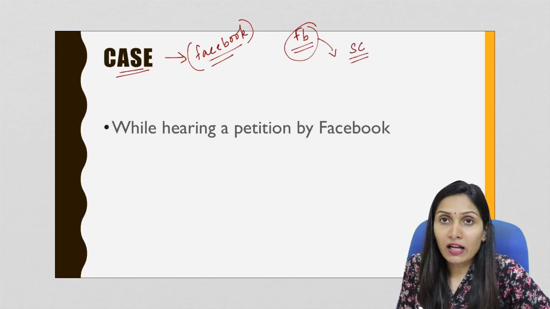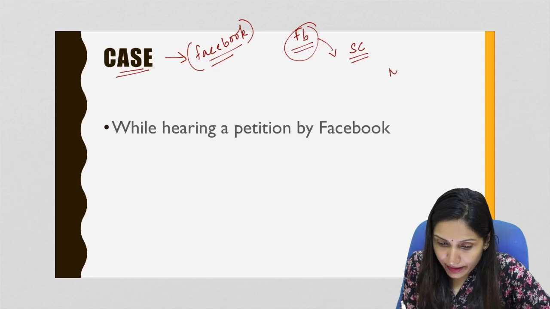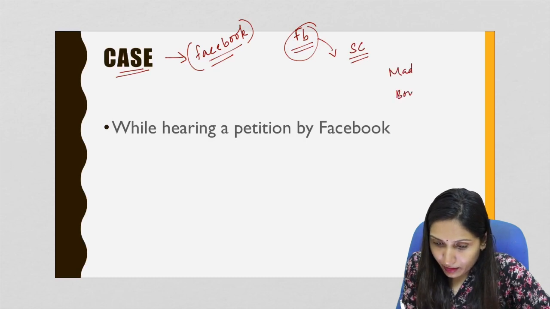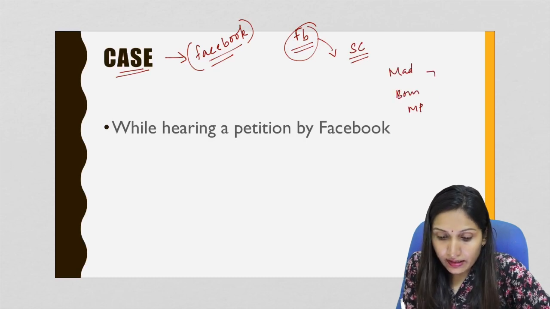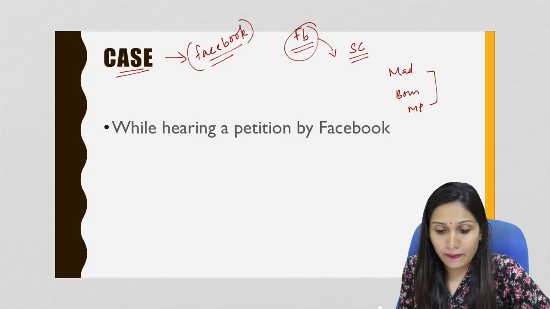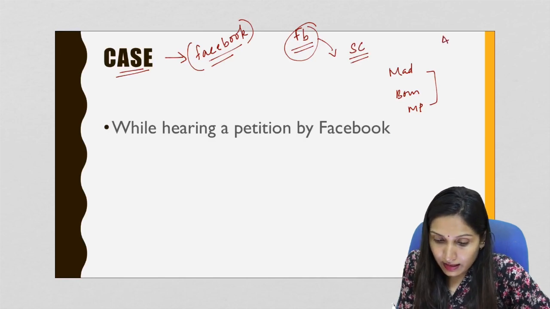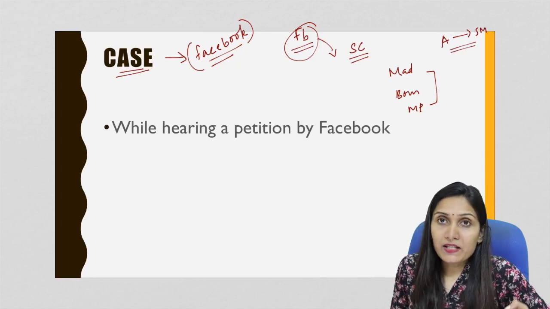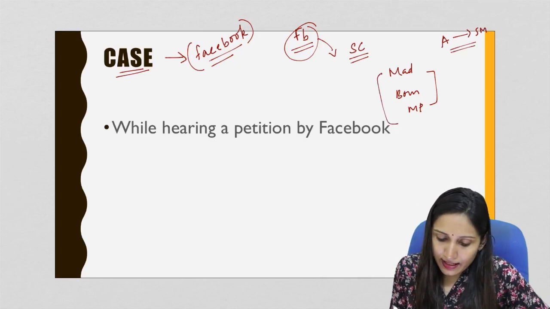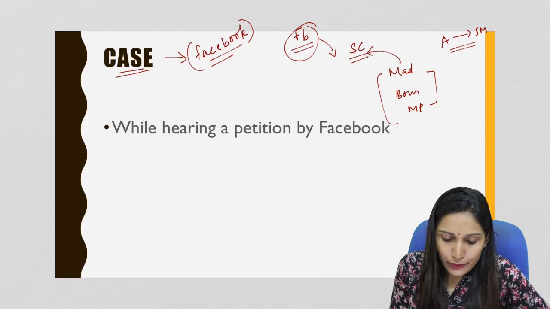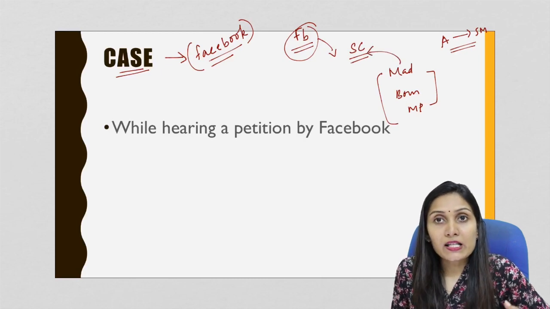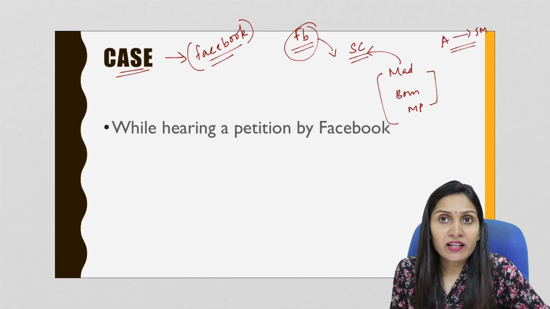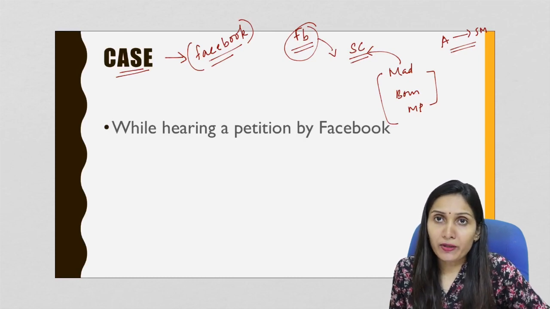High courts such as those of Madras, Bombay and Madhya Pradesh are hearing nearly similar petitions to link the Aadhaar number with social media profiles. Facebook argued that all these cases should be transferred to the Supreme Court, because many high courts are hearing similar cases.